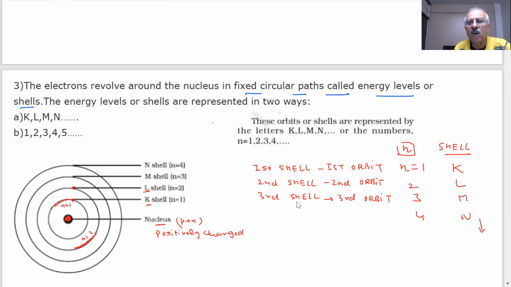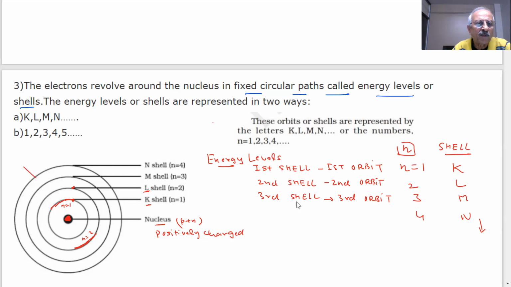These are also called energy levels. Why do we call them energy levels, students? Because there is an energy of every shell. Every shell has an energy, because this is positive, negative. You are saying electrons are moving at a very fast velocity. This distance is different. This distance is different. This distance is different. And as you are going, what is happening, students?